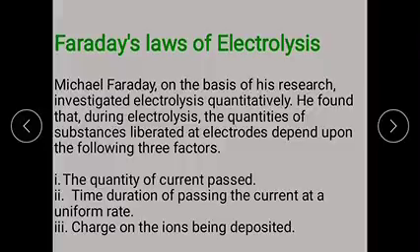Number one, the quantity of electricity passed through the electrolytic solution; two, the time duration of passing the electric current at a uniform rate; and third, the charge on the ions being deposited.